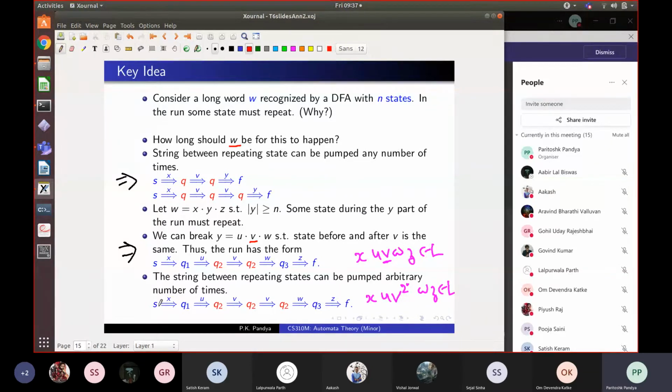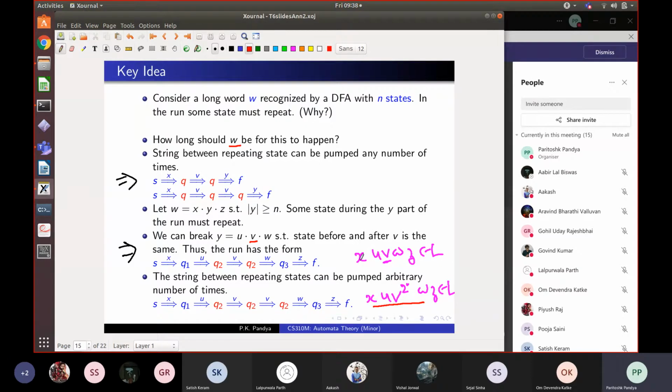So we can have a longer run, let's say like this. From S, you go to Q1 on x, then from Q1 on u, you go to Q2. On v, you come to Q2 again. Then you can repeat this v a second time. So now you will get the word x, u, v, v, w, z. v can be repeated any number of times. In fact, v can be omitted, and from Q2 you can directly go to Q3 on w. So all these words will also be in the language.